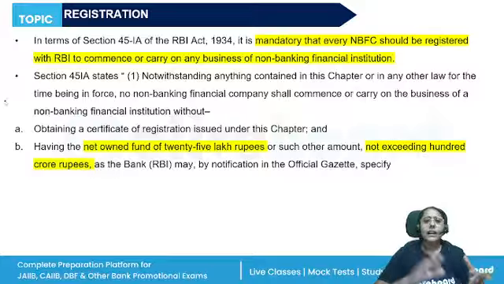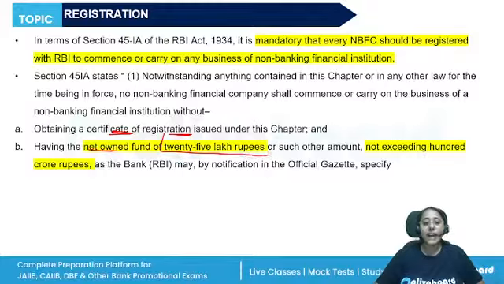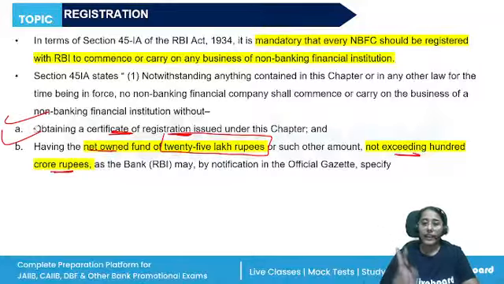Again, every company who is registered, if they want to carry on the business of the NBFC, first they will have to get a license from RBI to commence or carry on the business of non-banking financial institution. So they will have to obtain a certificate of registration. Also, they should have the net owned fund of rupees 25 lakhs or any other amount if specified by RBI not exceeding 100 crore rupees. So these two things, if fulfilled, they can act as NBFCs.